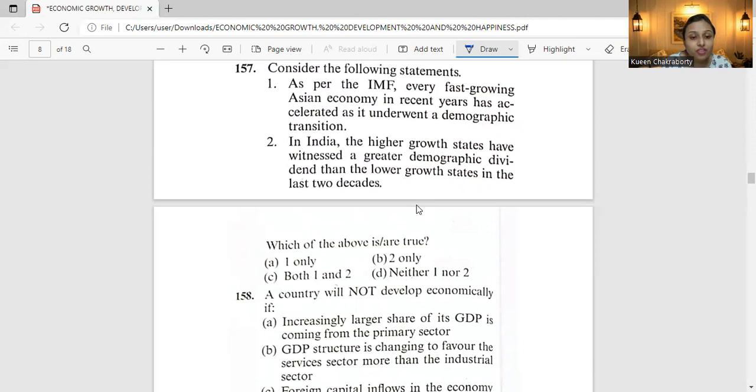So demographic transition seems to be correlated with growth, with reasons to believe that causality flows both ways. That is, lower dependency ratio increases growth, and higher growth reduces fertility and consequently dependency ratios. Accordingly, option 3 is the correct answer, that is both 1 and 2.